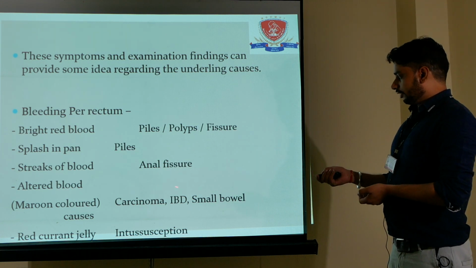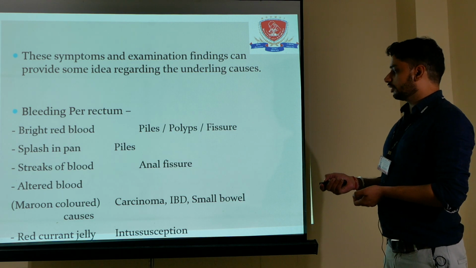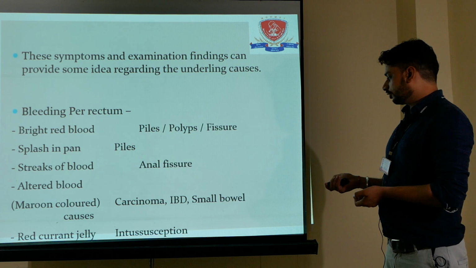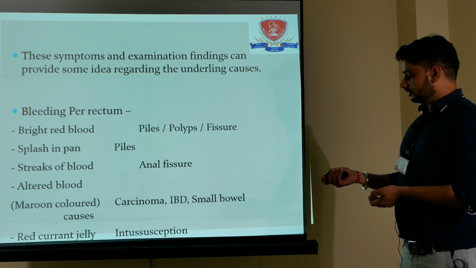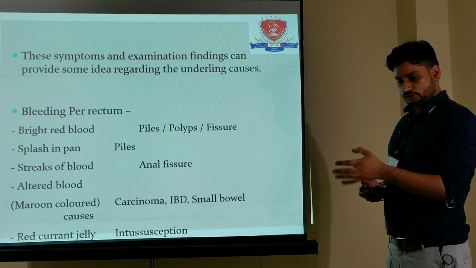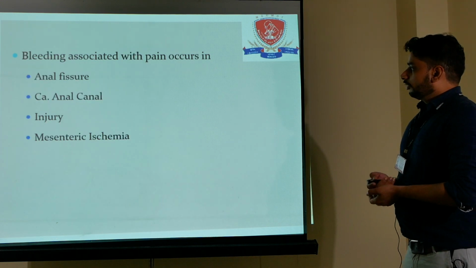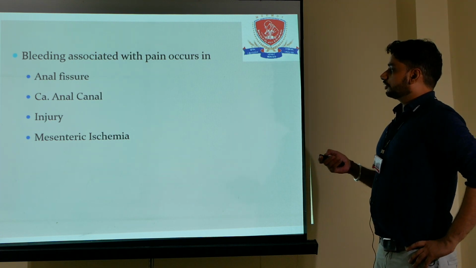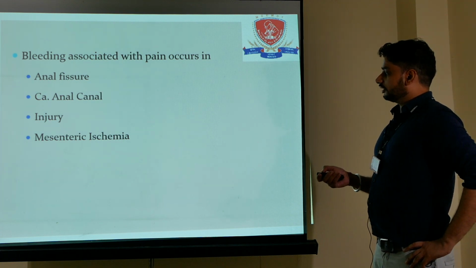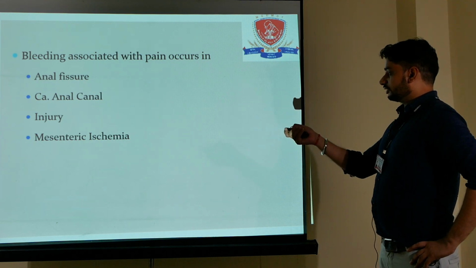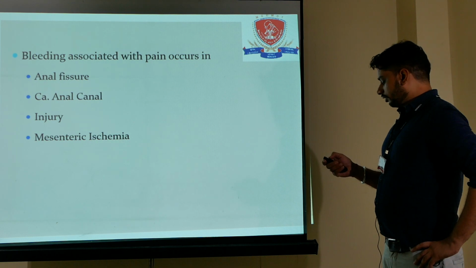Streaks of blood are seen in anal fissure, then altered, maroon-colored blood is seen in carcinoma, inflammatory bowel disease or small bowel disease, and red currant jelly stool is seen in intussusception, which are used for differential diagnosis of the different causes. Bleeding associated with pain occurs in anal fissures, carcinoma of the anal canal, injury, and mesenteric ischemia. So in these conditions, bleeding is also associated with pain.